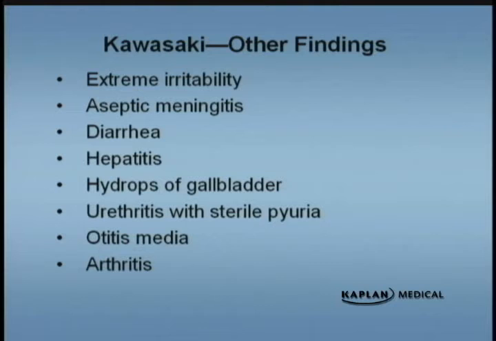Patients are sometimes very irritable. They feel sick and they act sick. They don't want to be messed with. They can have an aseptic meningitis. They can have diarrhea. Remember hydrops of the gallbladder, and it can cause a little bit of jaundice. And also remember sterile pyuria. So you'll have white blood cells in the UA, but you won't have anything growing in the urine culture.